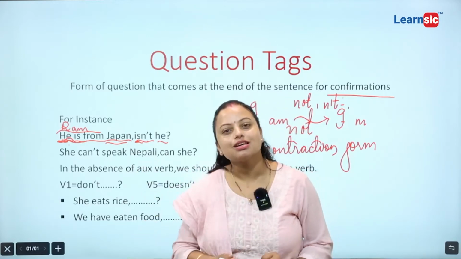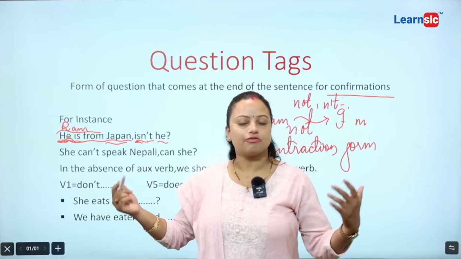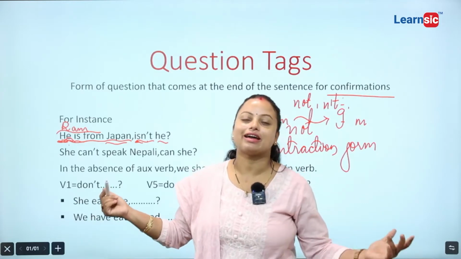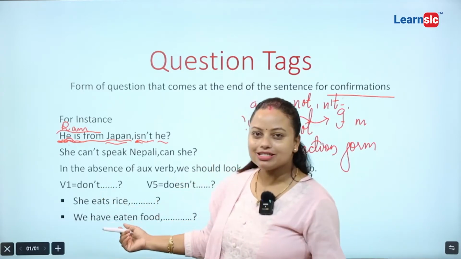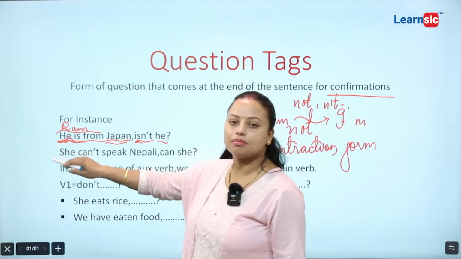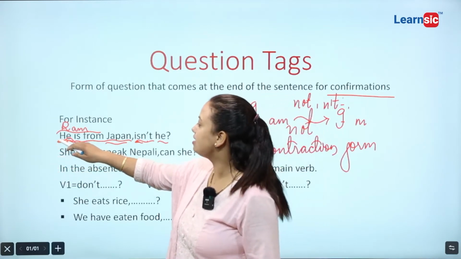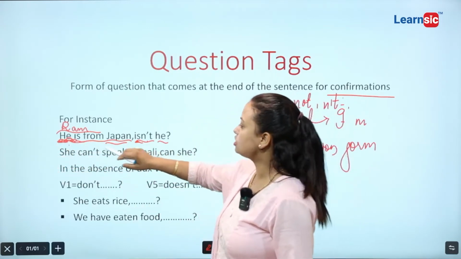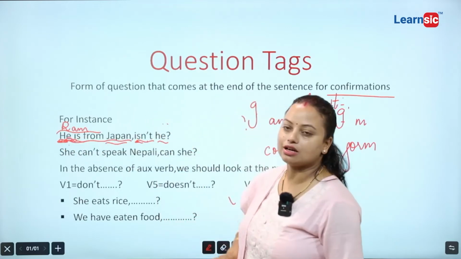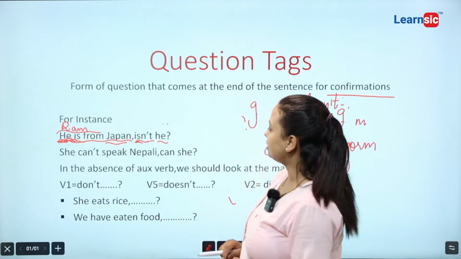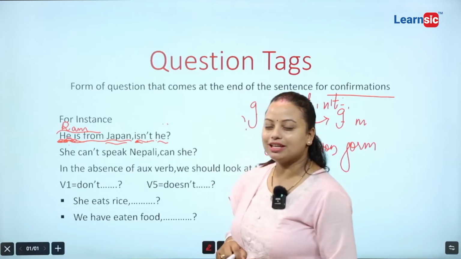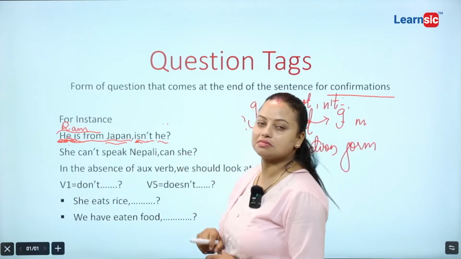For males we always write he, for females we always write she. Very easy, here is no proper noun, here is he, a pronoun. So just carry this he and write down here. And one thing, you are not allowed to write a capital letter. You have to write a small letter.